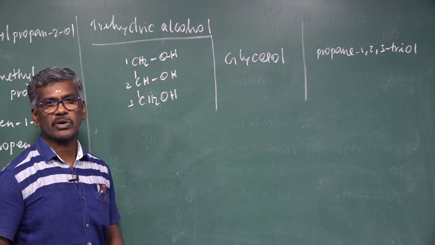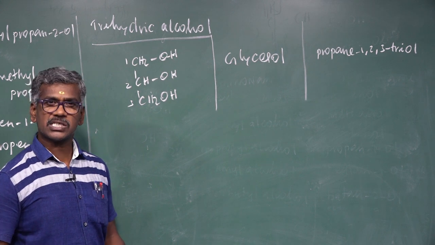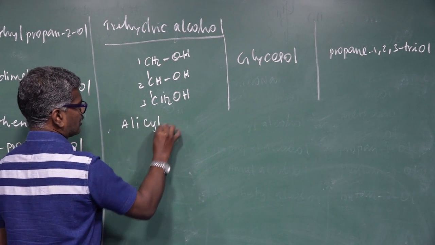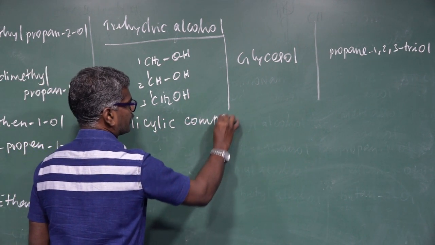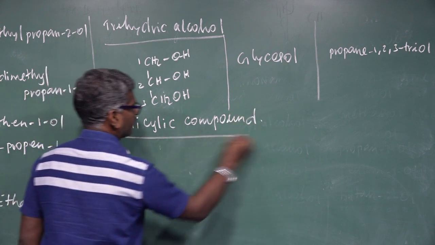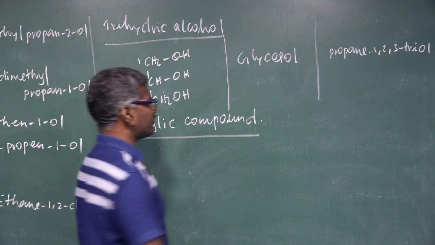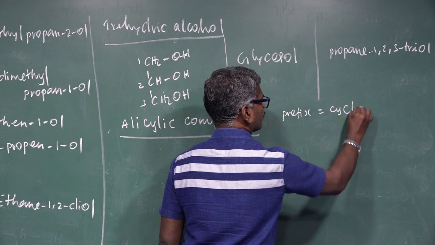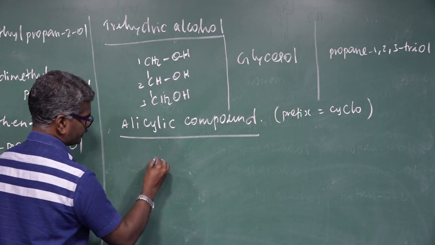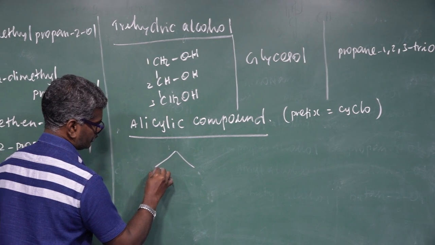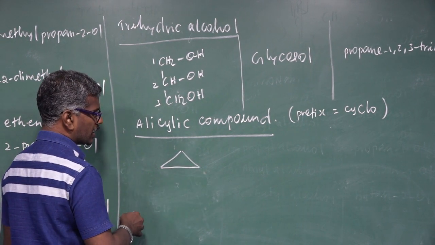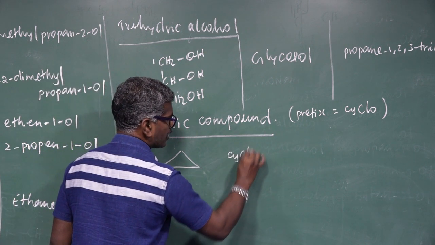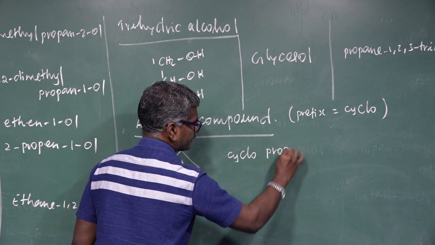Aromatic alcohol we already discussed in the nomenclature. Next we discuss alicyclic compounds. Alicyclic compound is considered with the prefix cyclo. For example, totally how many carbon atoms? 3 carbon atoms. 1, 2, 3. So this name is called cyclopropane.